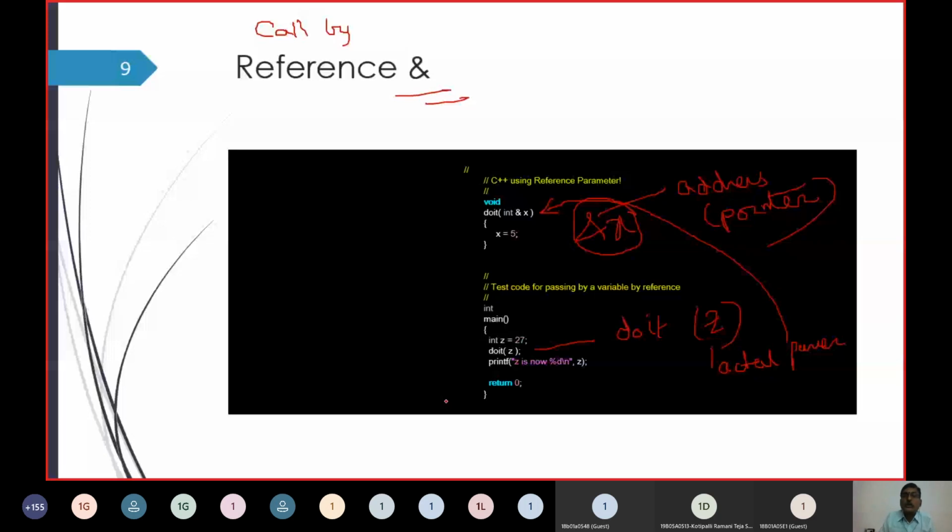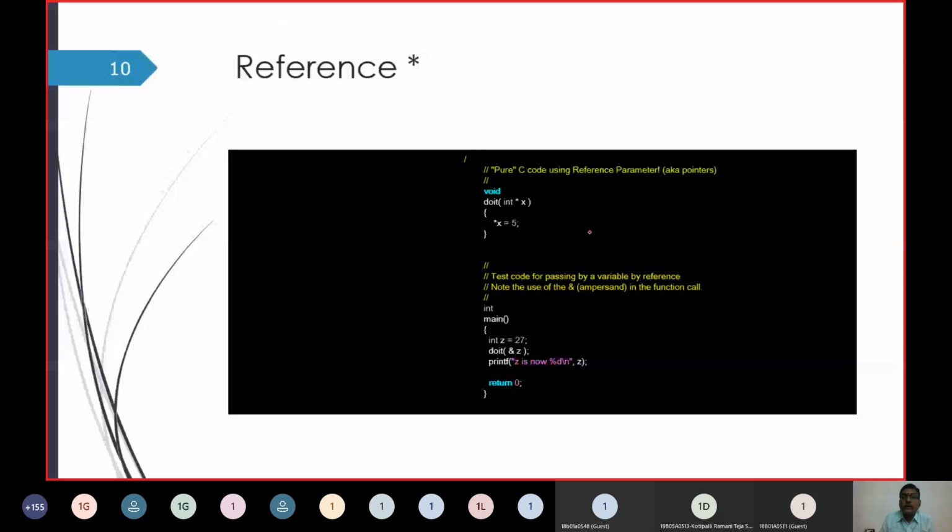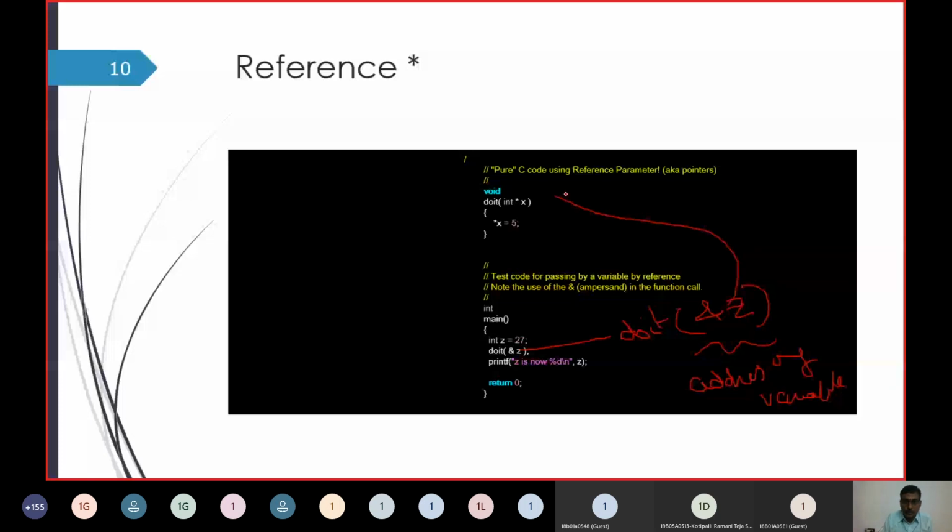Now the third example. Again doit is a function, and in the doit function we say ampersand of z, that is, you are passing the address of the variable. Then we have the reference, the pointer reference, which is marked with an asterisk here.